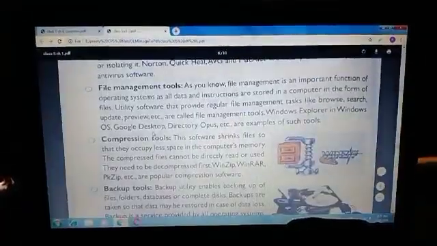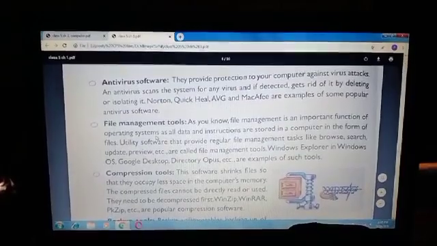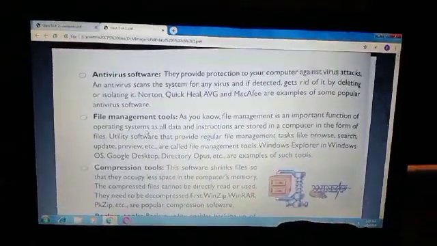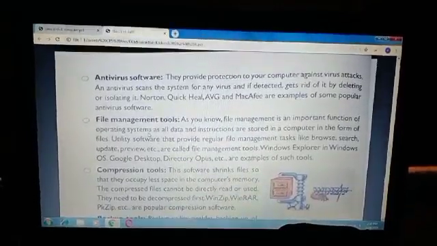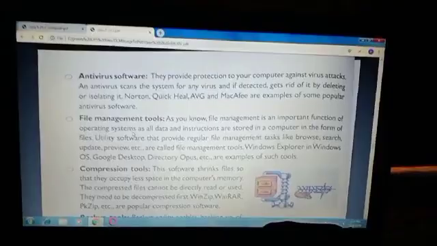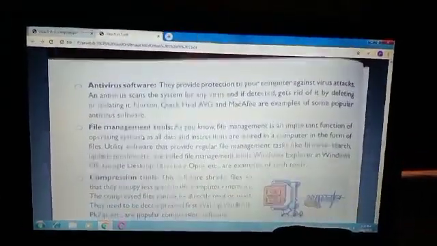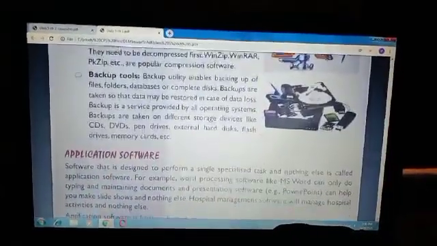In this chapter 1, under utility programs, you have to revise about antivirus software, types of some important antivirus software like Norton, Quick Heal, Avast, McAfee are some popular antivirus software. File management tools, compression tools, backup tools.